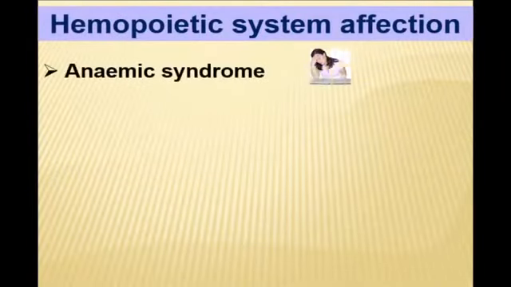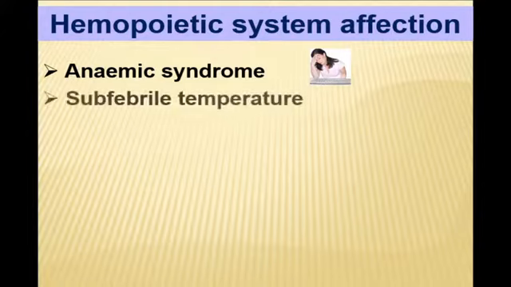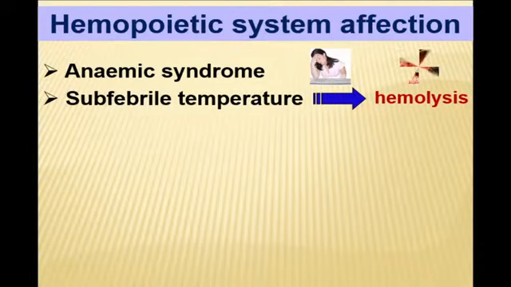Hematopoietic system affection manifests with general anemic syndrome, which I completely explained on the example of iron deficiency anemia. Same problems: easy fatigue, problems with vital activity. Additionally, more often subfebrile temperature. It is known because of hemolysis. I said B12 is needed to control maturation of erythrocytes.